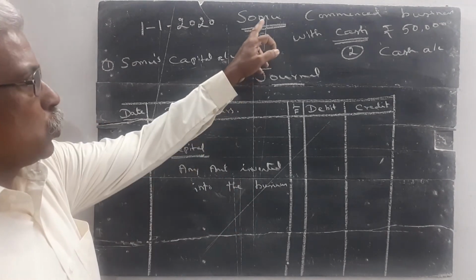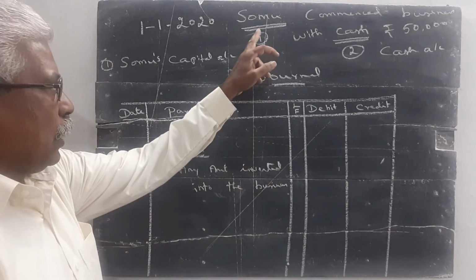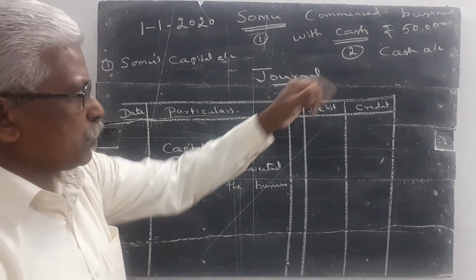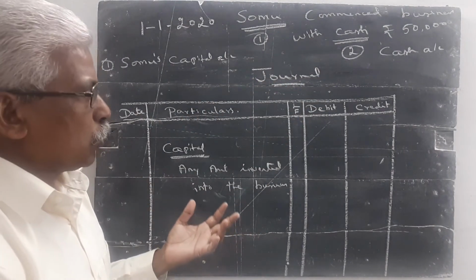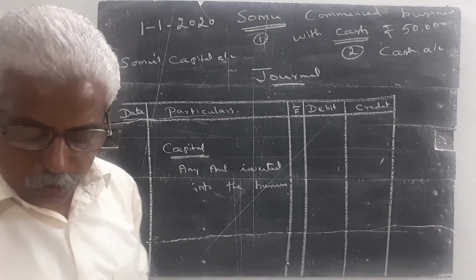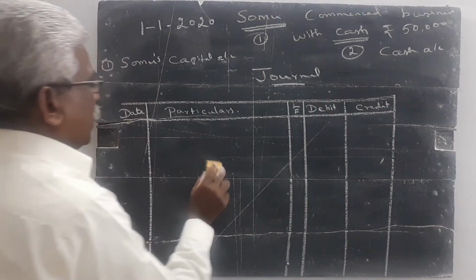Here, Mr. Somu is a proprietor of a business concern. He started one business with a capital of rupees 50,000. He contributed 50,000 rupees into the business. So, this is the first step to calculate.